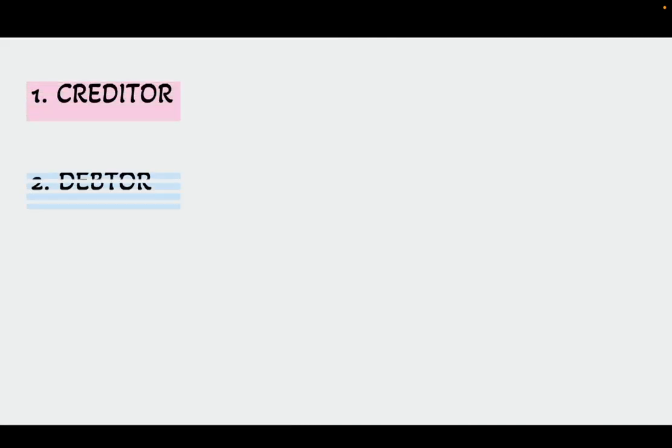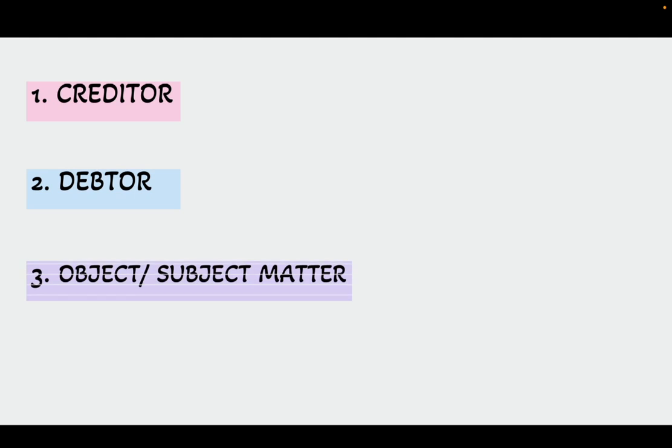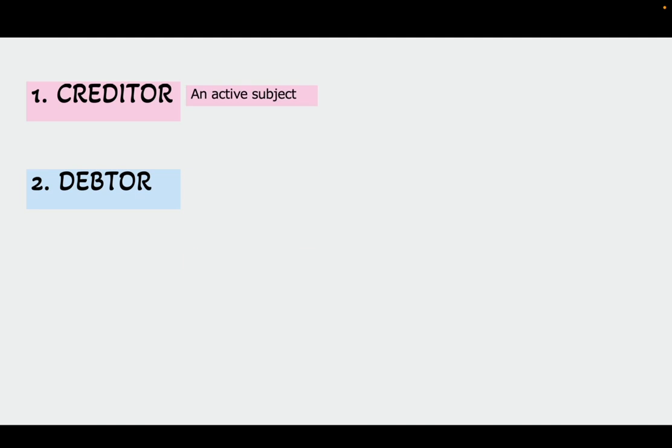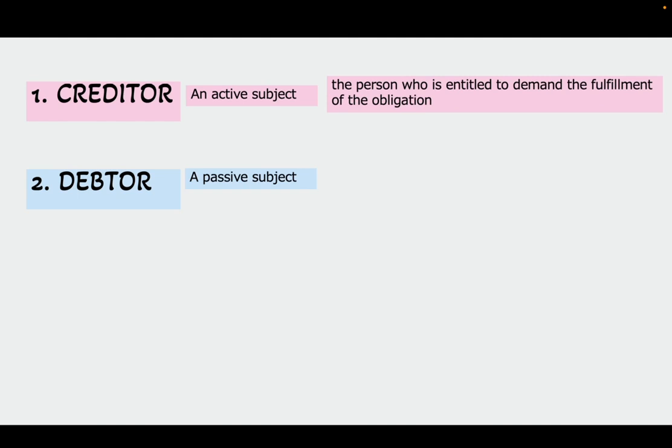What then is a creditor? Who is a debtor? What is an object or the subject matter, and what do we mean when we say juridical tie? The creditor is an active subject while the debtor is a passive subject. The creditor is the person who is entitled to demand the fulfillment of the obligation, while the debtor is the person who is bound to the fulfillment of the obligation.